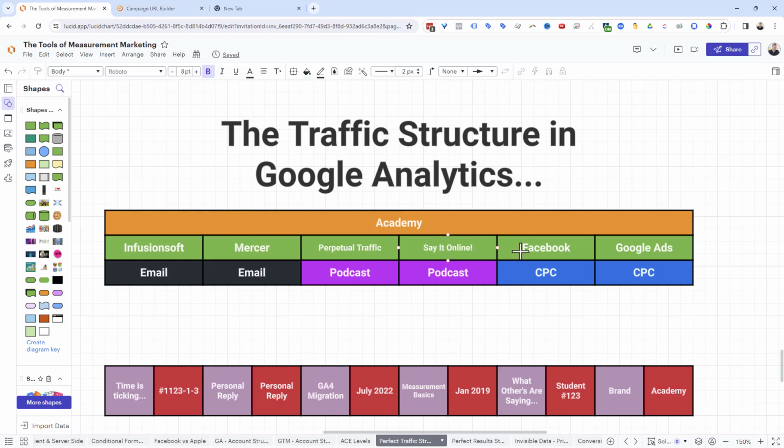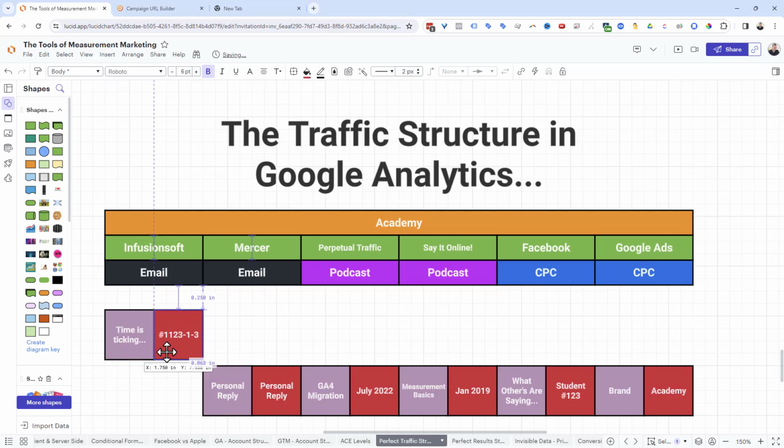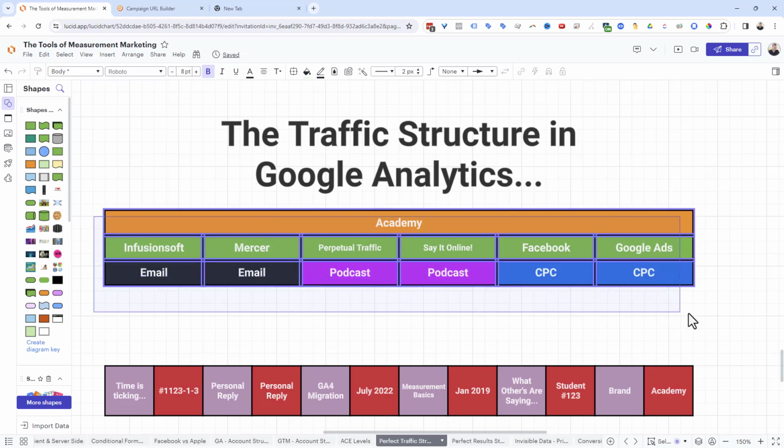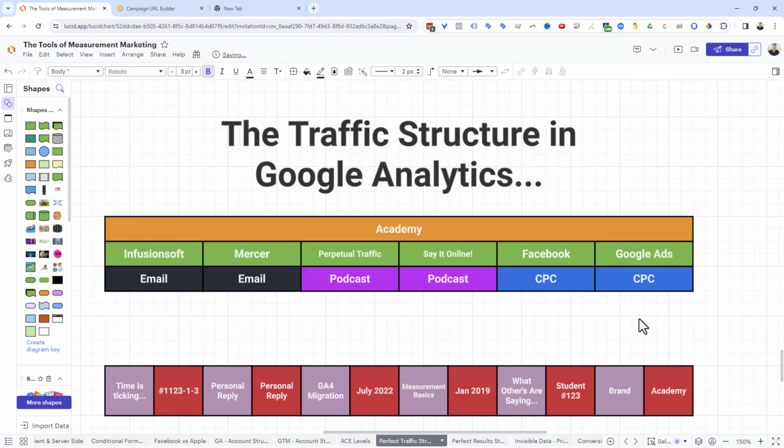And again, just use the big three for now. Eventually, when you get used to the UTMs, you can add in your UTM term and content, they call it, and you can start to add in very specific things that then further identify certain elements that you might be asking questions around. But I really like keeping the builds simple in the beginning. I think get used to, again, good enough to get going, get used to things. Then you come back and make it better later.